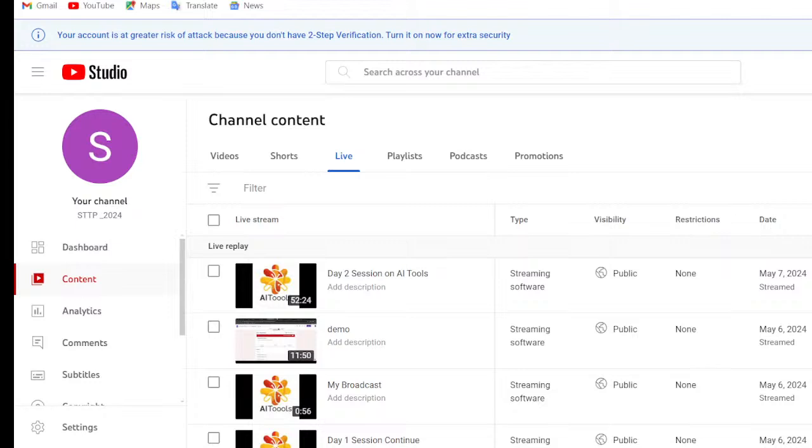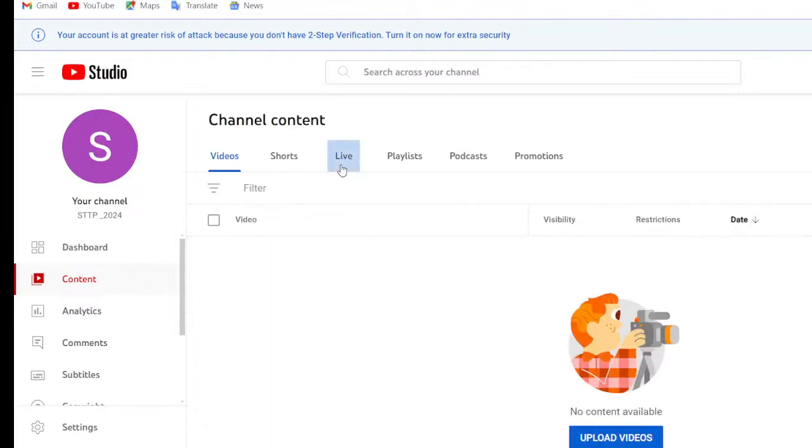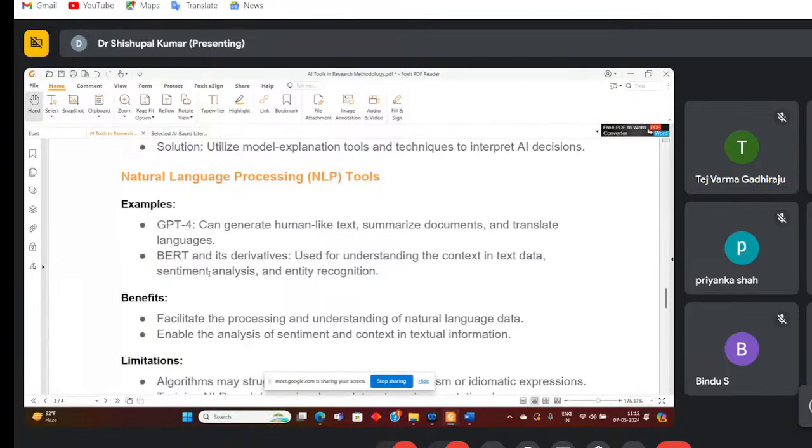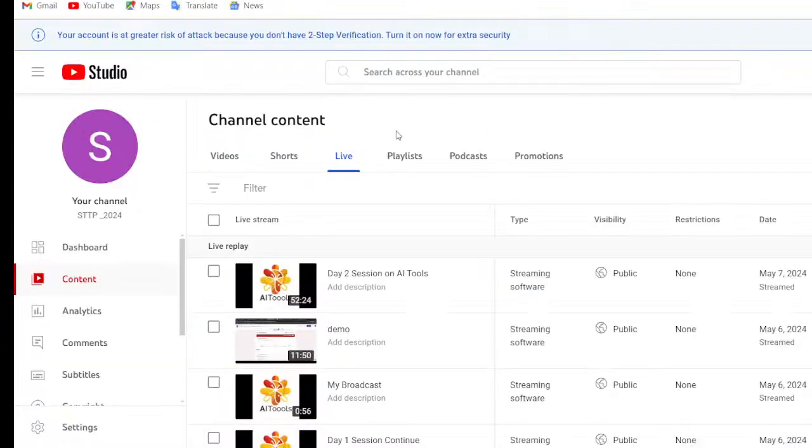Very much required, right? Whatever the things we are going to write, those tools come under language processing. Either way, when we try to write any research proposal, there we require some language, right? Again, we try to emphasize one point, I have written in the example, GPT-4 and BERT. I think you heard about this BERT, those who have learned machine learning or deep learning. So you have heard about this BERT part.